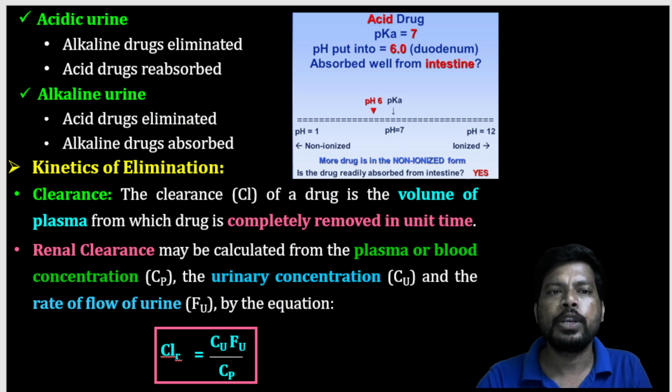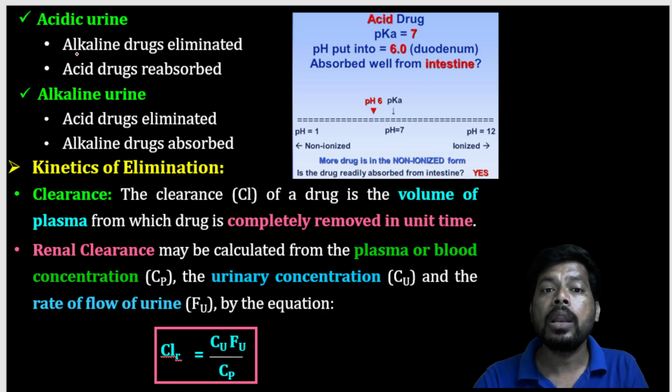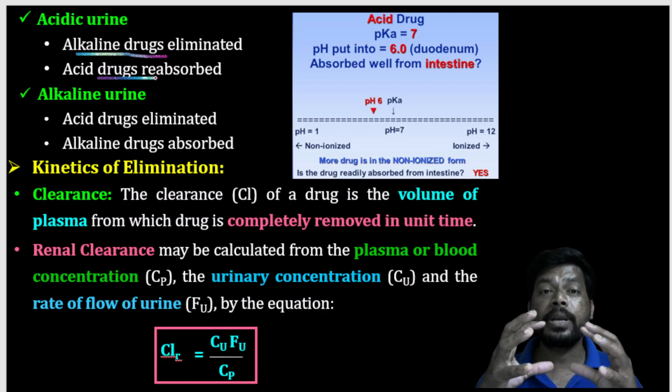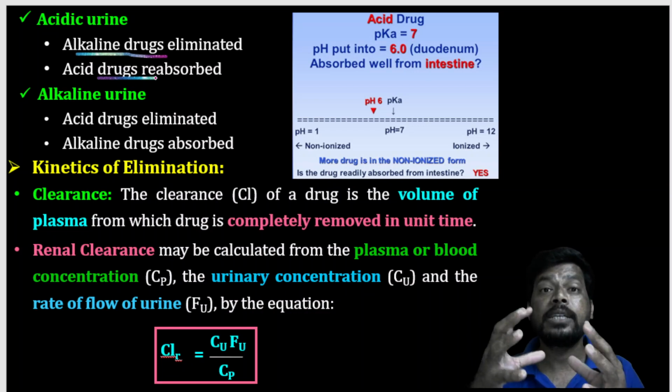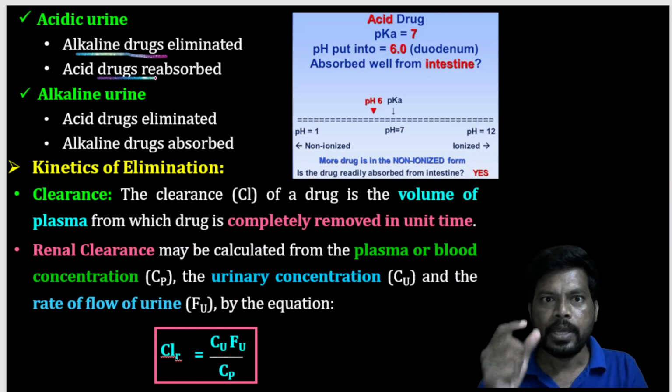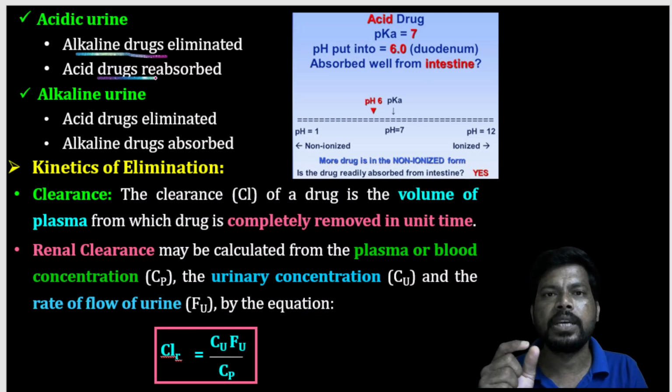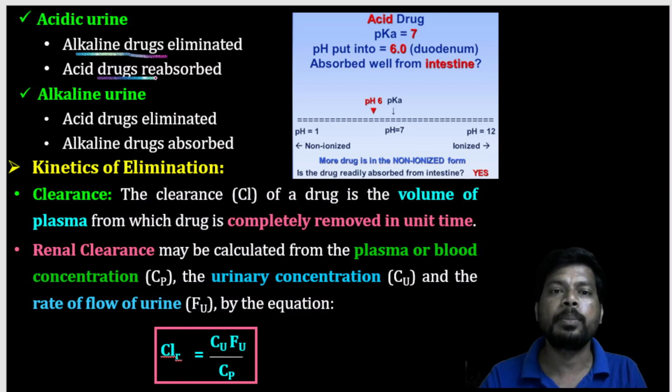And next, further continuation, acidic urine. Basic drugs are eliminated, acidic drugs are reabsorbed, because acids become unionized, bases become ionized. That's why if the urine pH is acidic in nature, that is good for excretion of the basic drugs. Next, alkaline urine. Alkaline means basic.